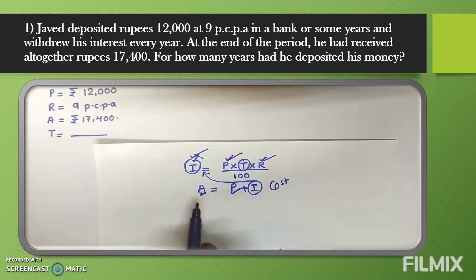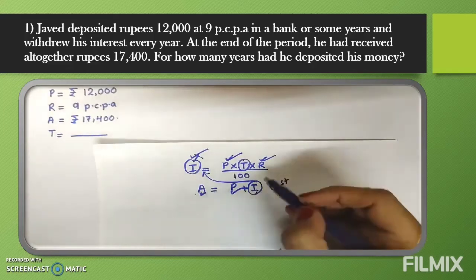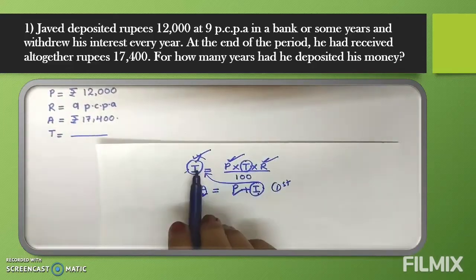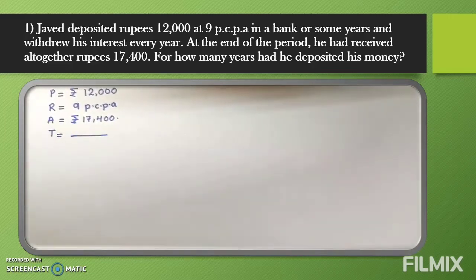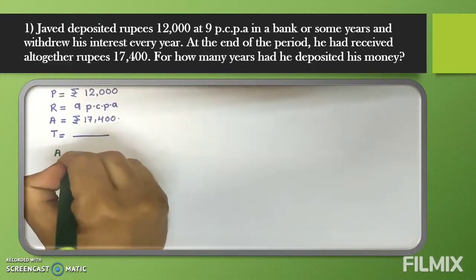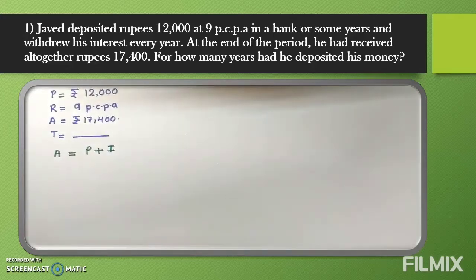Is the sum clear? First we will use the formula A is equal to P plus I. By using this formula we will get the value of I. Then we will substitute this value of I in the formula I is equal to PTR upon 100. Clear? Now we'll proceed. Why are we using the formula of amount first, not interest? That first thing you have to get clear. So what is the formula for amount? Amount is equal to P plus I.